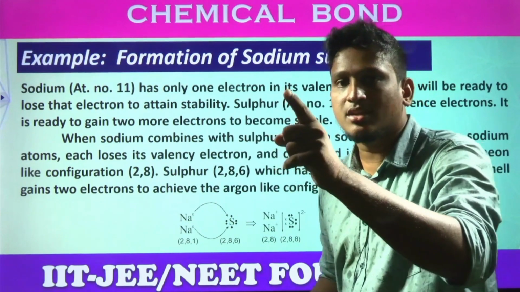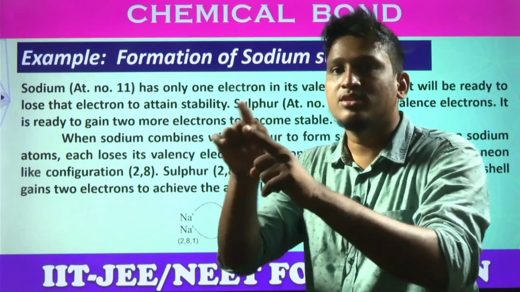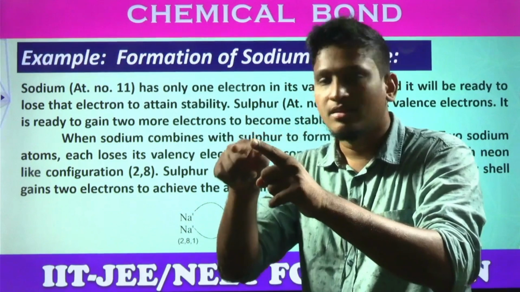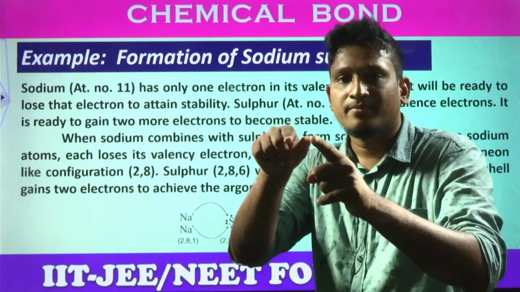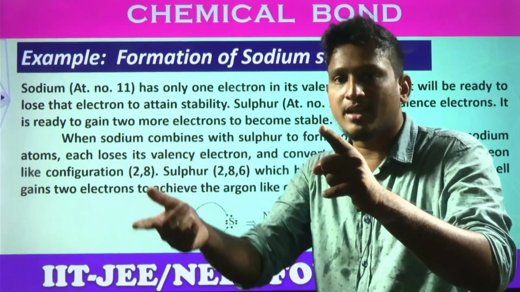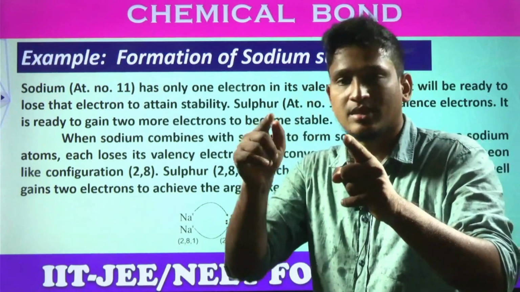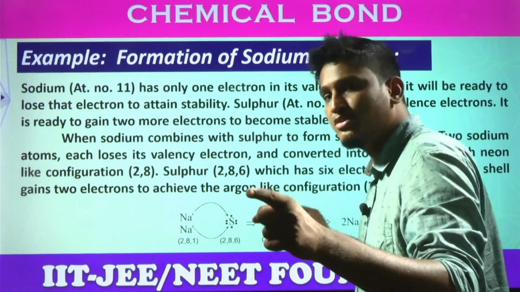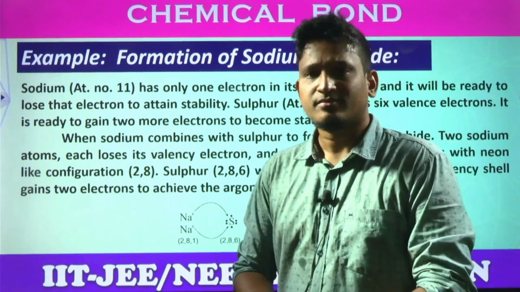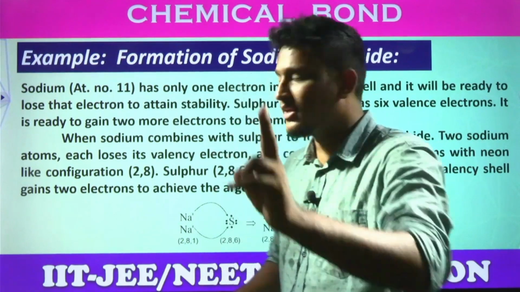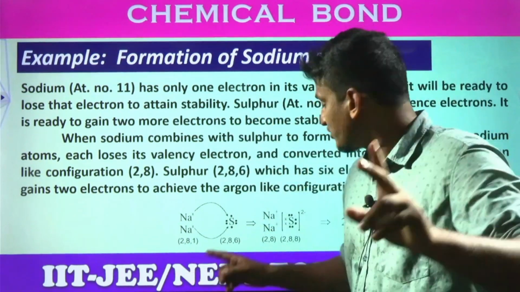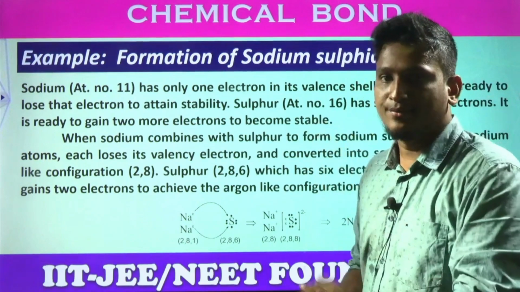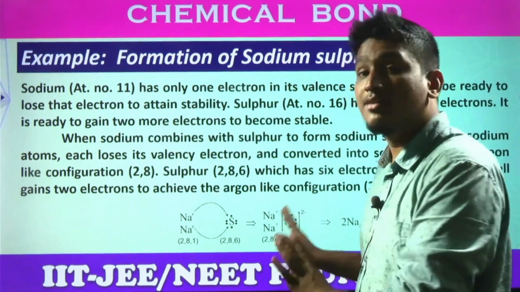That means the charge on sulfur is -2. How can -2 be neutralized? If there is a +2, right? But on each sodium there is +1 only. So how many sodiums does it need to combine with? 2 sodiums. +1 +1, how much? +2. +2 -2, how much? 0. Got the clarity, students? So 2 sodiums can neutralize one sulfur atom. That's how it exists in nature.